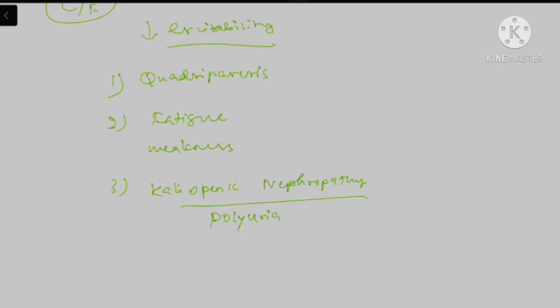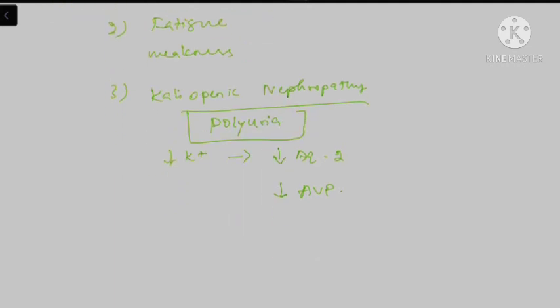The major mechanism is that hypokalemia is associated with decreased aquaporin 2 channel expression, which will lead to excessive excretion of water as well as decreased response to arginine vasopressin level. So these patients with hypokalemia may have a differential diagnosis for polyuria,